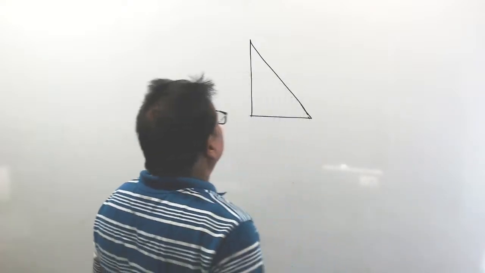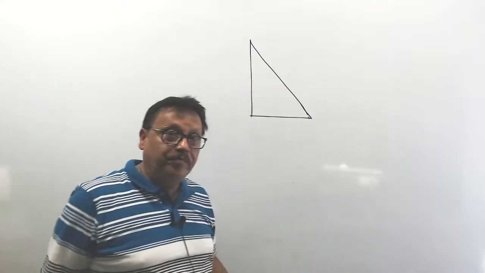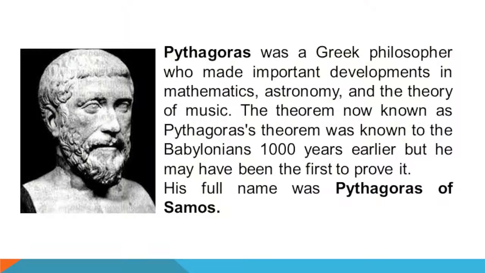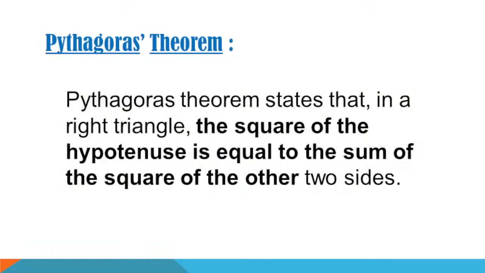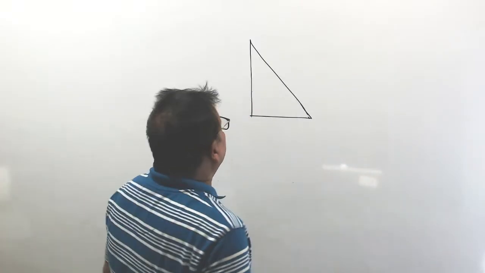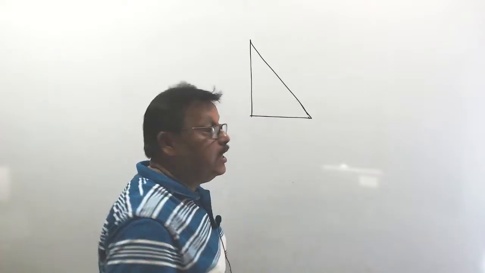Now, this is the right angle triangle. So, what is the Pythagoras theorem? Pythagoras theorem states that in a right triangle, the square of the hypotenuse is equal to the sum of the squares of the other two sides. What is hypotenuse? I'll tell you now. This is the theorem.